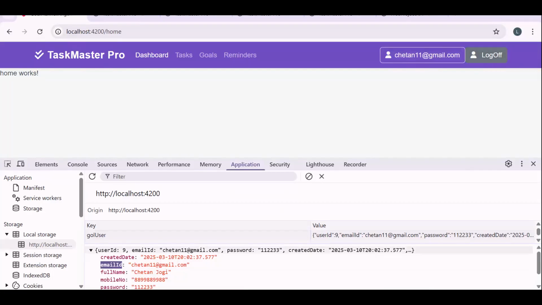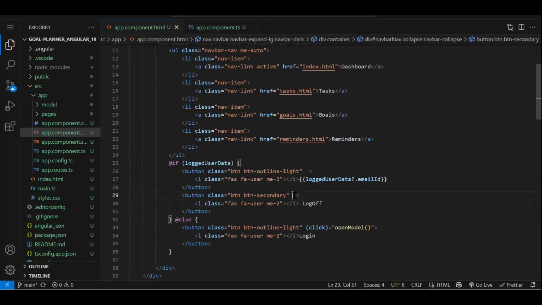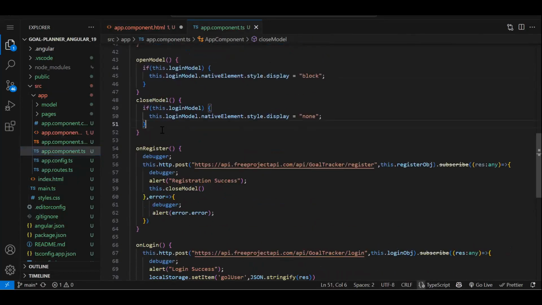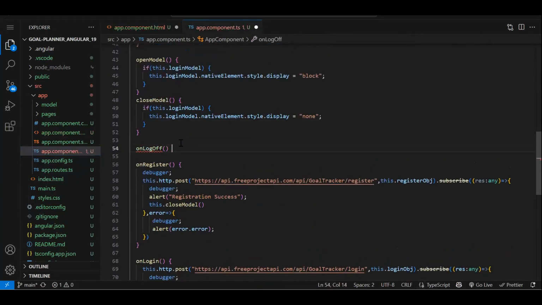If I click on log off, what do I need to do? I need to remove this local storage data, right? So let's quickly do that. Click on log off. Again, you can see all the function names are camel case, with proper descriptive names. You also should do the same thing. That's a good habit you should have.